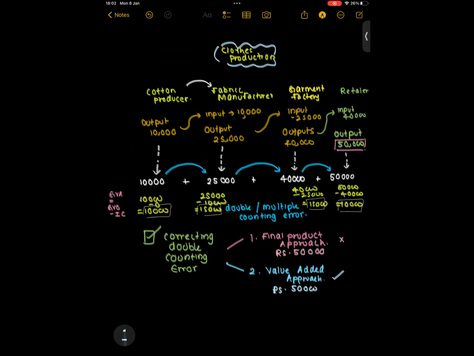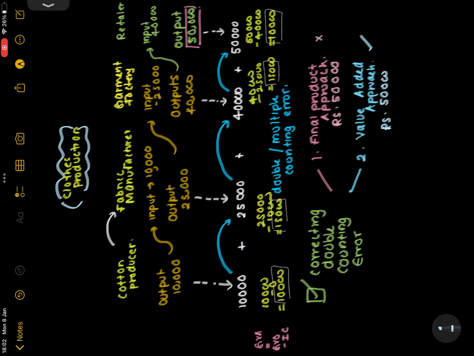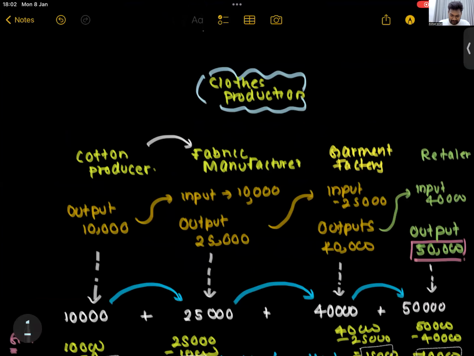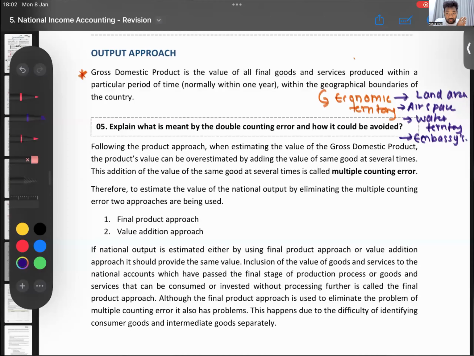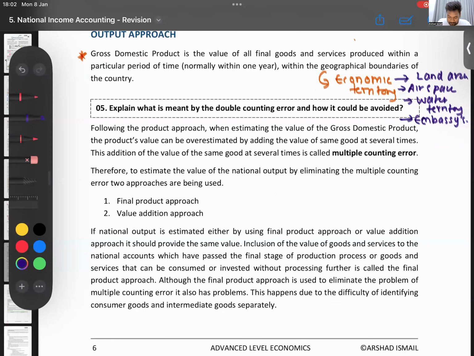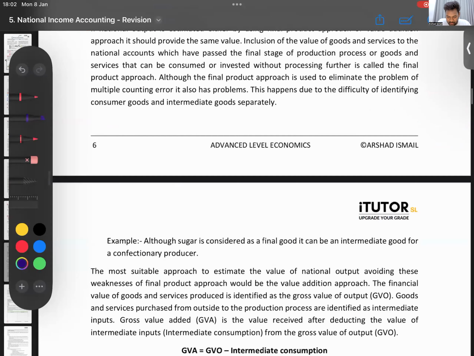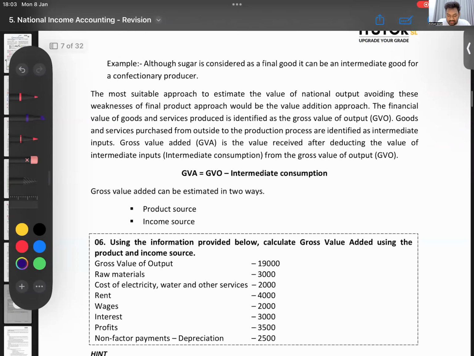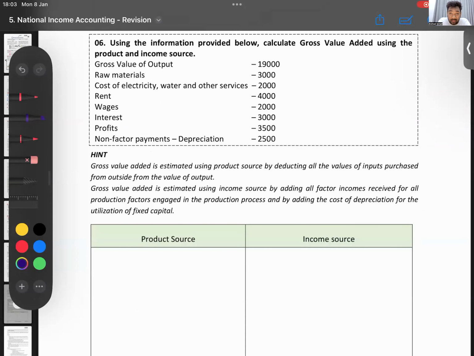Okay. Now, we'll get into the tips. So this part is what I went through with you all. I'm not going to read word by word. You all please read. What is the double counting error and how can it be avoided? Okay. Right. Now we'll come to a small calculation. Now this gross value addition also. Now remember I told you